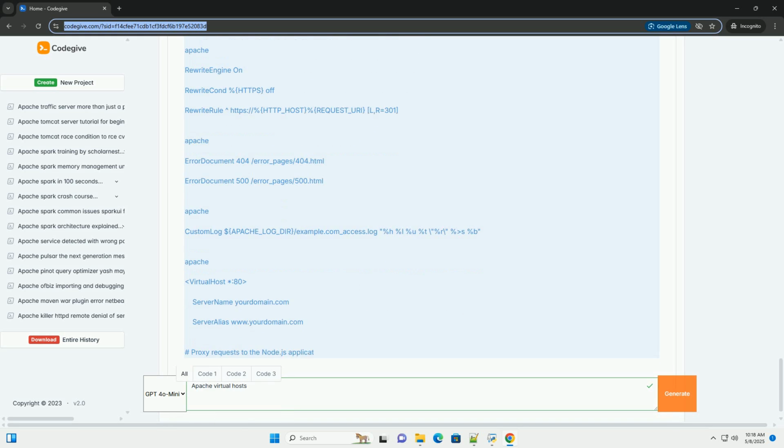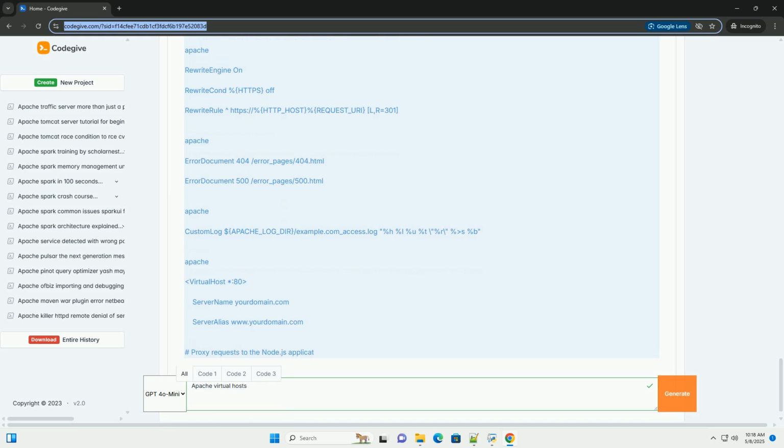Install Certbot (Let's Encrypt). On Debian/Ubuntu: sudo apt install certbot python3-certbot-apache. On CentOS/RHEL, this is a bit more involved. You may need to enable the EPEL repository first. Then sudo yum install certbot python3-certbot-apache.